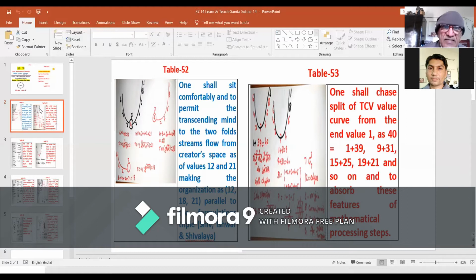We shall sit comfortably and permit the transcending mind to the twofold system streams flowing from the creators of space, as of values 12 and 21, making the organization as 12, 18, and 21, parallel to the formulations triple Shiv, Ishwar, and Shivalya.